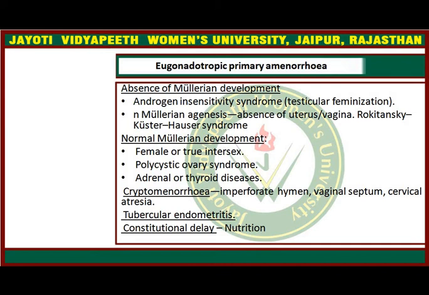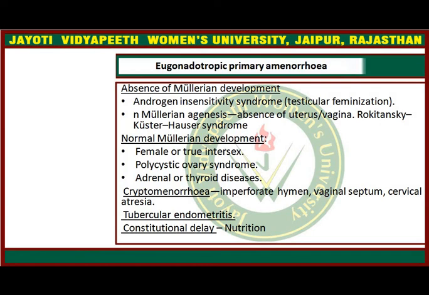Mullerian agenesis means absence of uterus and vagina, also called Rokitansky-Kuster-Hauser syndrome. Whenever the Mullerian development is normal, then polycystic ovarian disease, thyroid disorders and adrenal disorders are common.